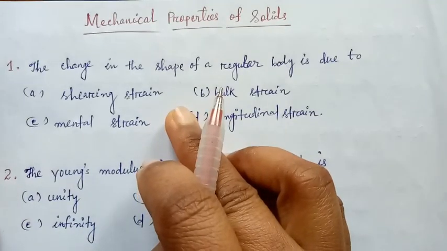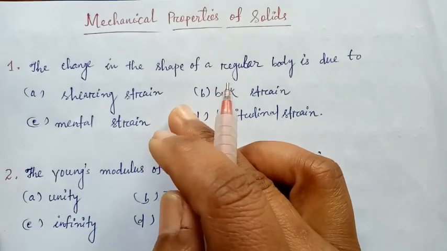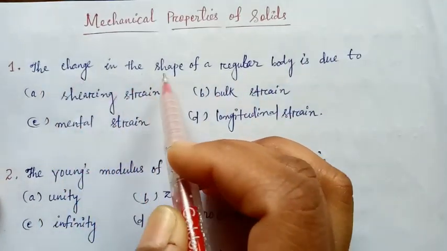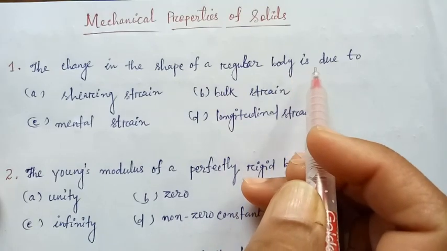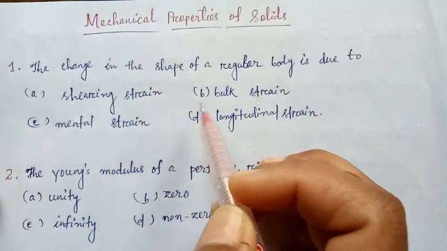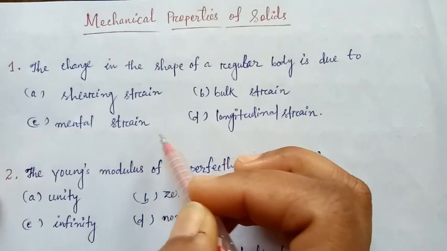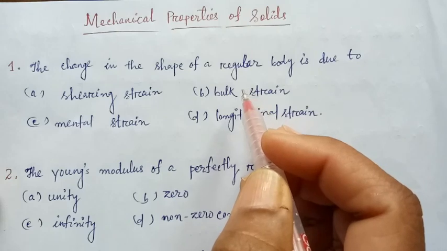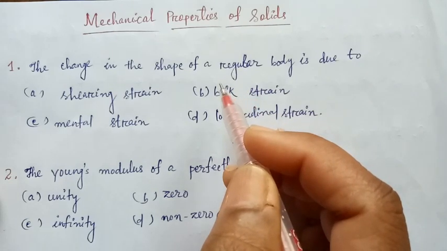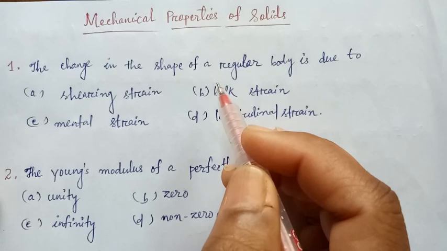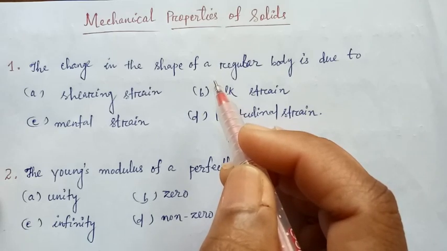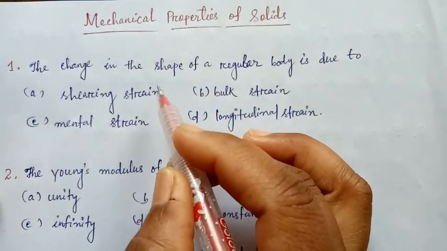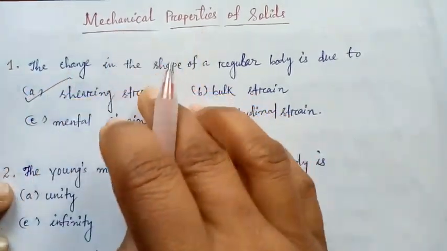Hello everyone, today we are going to discuss some objective type questions of mechanical properties of solids. Your first question is, the change in the shape of a regular body is due to shearing strain, bulk strain, mental strain or longitudinal strain. When a body is under the effect of deforming force, there is a change in the shape of the body without changing its volume. So the strain produced is called shearing strain.